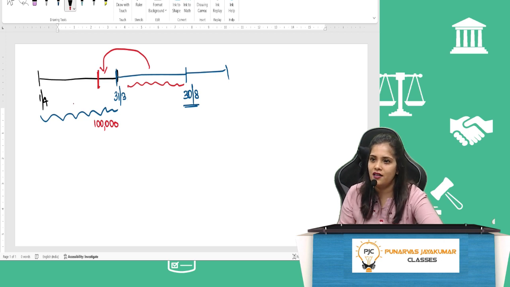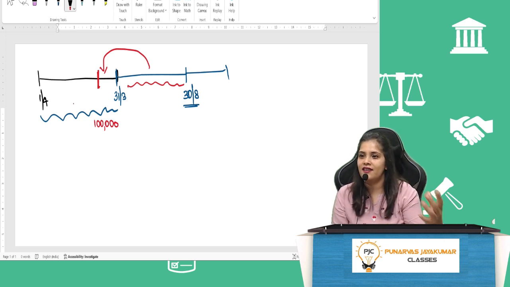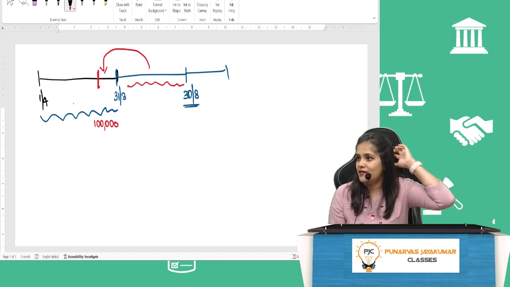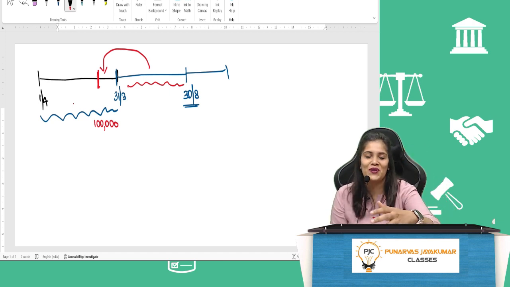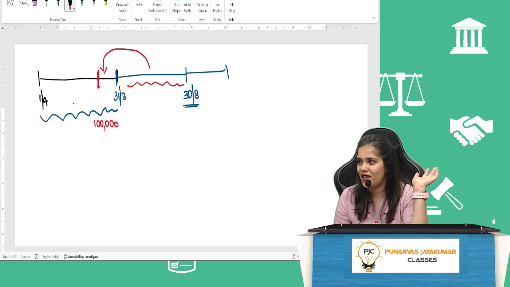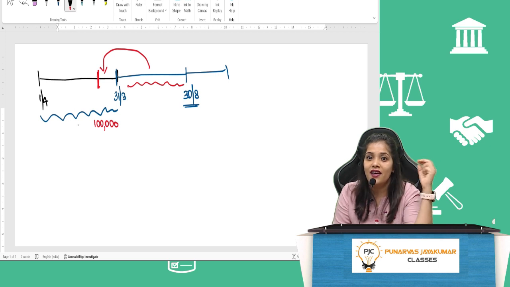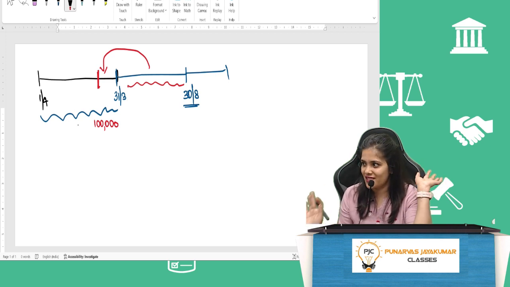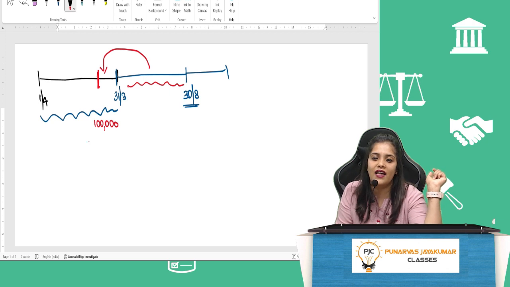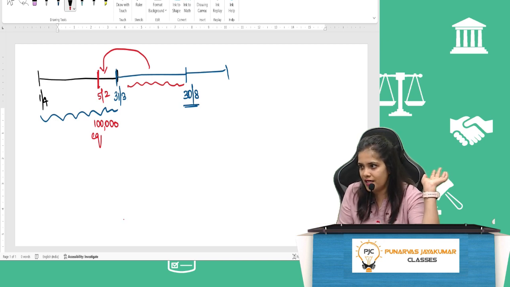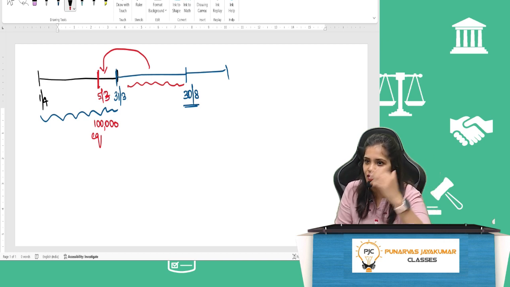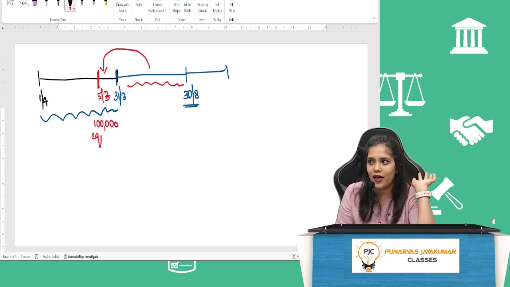There was already a debtor here who has to pay us 1 lakh. Okay? We are in Bengaluru. That debtor is situated in some north part somewhere. Okay, so what happened in that north part, God forbid, worst case, this should never happen, there was an earthquake on 5th of February. ठीक है, earthquake हो गया. So 5th of March ले ले, easy रहेगा for you to understand. ठीक है, earthquake उधर हो गया.